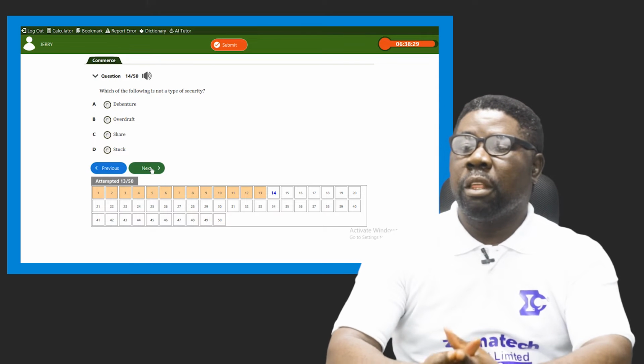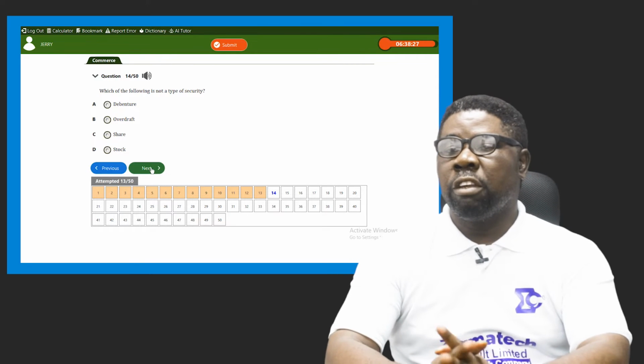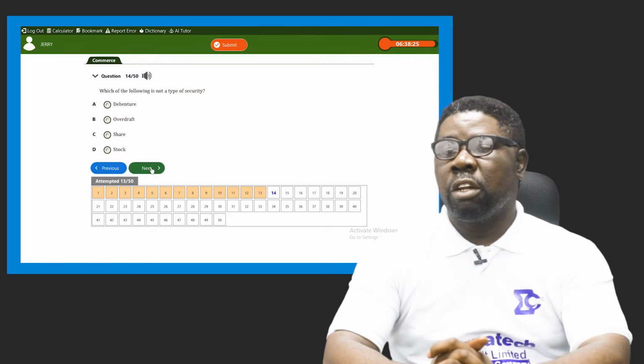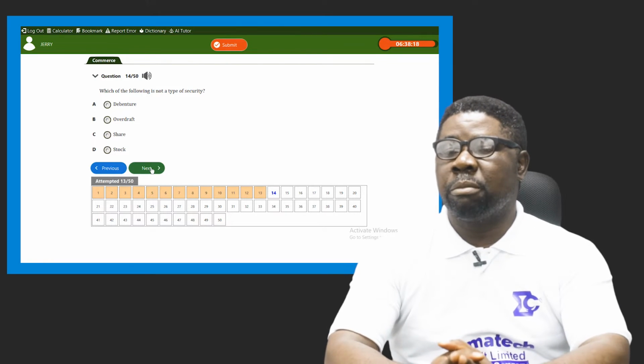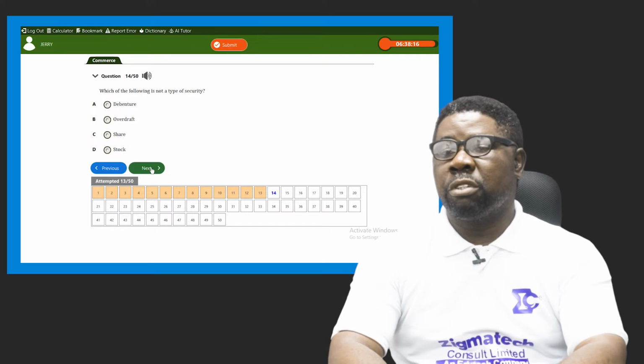So which of them is not? A says debenture. These are documents that are used by big businesses to borrow money from financial institutions or individuals who have them. And they give this certificate to represent the loan they owe the person, and the person is entitled to interest, fixed interest until the money is finally paid.